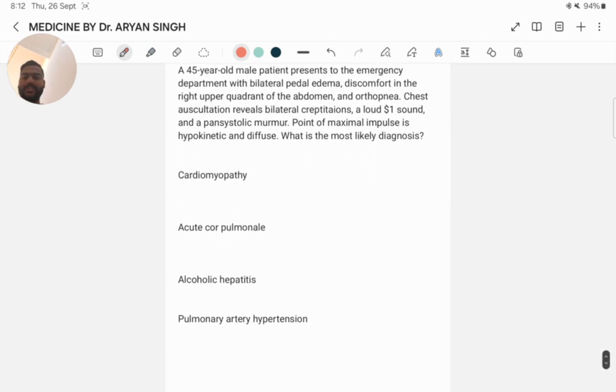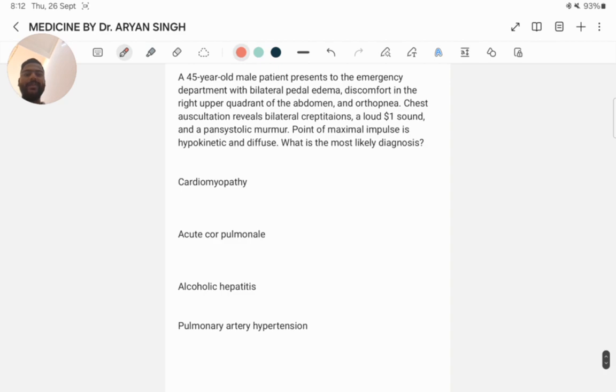Next question. A 45-year-old male patient presents to the emergency department with bilateral pedal edema, discomfort in the right upper quadrant of the abdomen, and orthopnea. Chest auscultation reveals bilateral crepitations, a loud S1 sound, and a pansystolic murmur. Apical impulse is hypokinetic and diffuse. What is the most likely diagnosis? Cardiomyopathy, acute cor pulmonale, alcoholic hepatitis, or pulmonary artery hypertension?